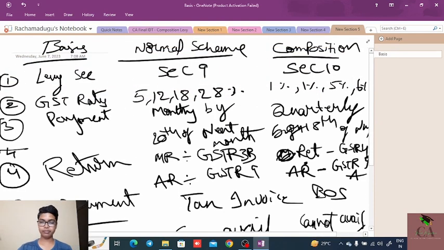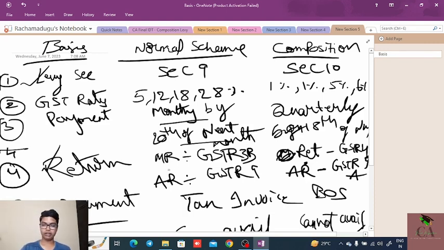We have made a simple differences between the normal levy and composition levy basis. Levy: under the normal scheme, levy is as per section 9 of the CGST Act, whereas in the case of the composition scheme, section 10 of the CGST Act will be applicable. And GST rates: under the normal scheme, GST rates are 5%, 12%, 18%, 28%, whereas in the composition scheme, the GST rates are 1%, 1%, 5%, 6%. And the payment: under the normal scheme, payment will be done on monthly basis by 20th of the next month, whereas in the composition scheme, the payment will be done on quarterly basis by the 18th of the next month.